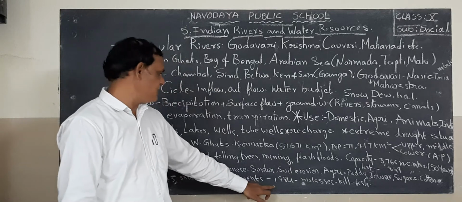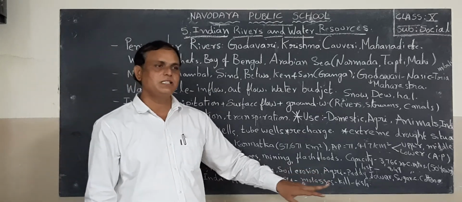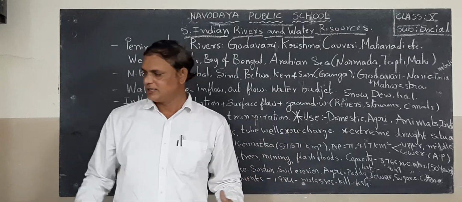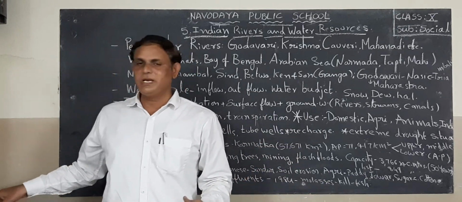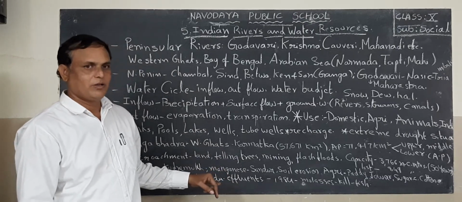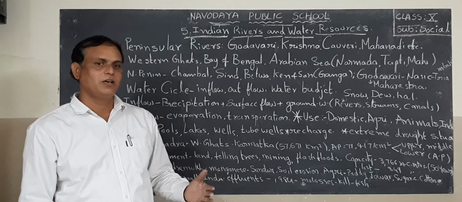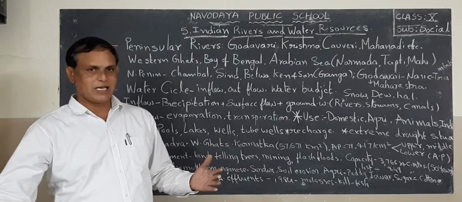It was found in 1984. So students, this is about the Tungabhadra river. I said peninsular rivers, and among them, Tungabhadra river. This is okay, students. I will explain the remaining lesson in the next class. Thank you.